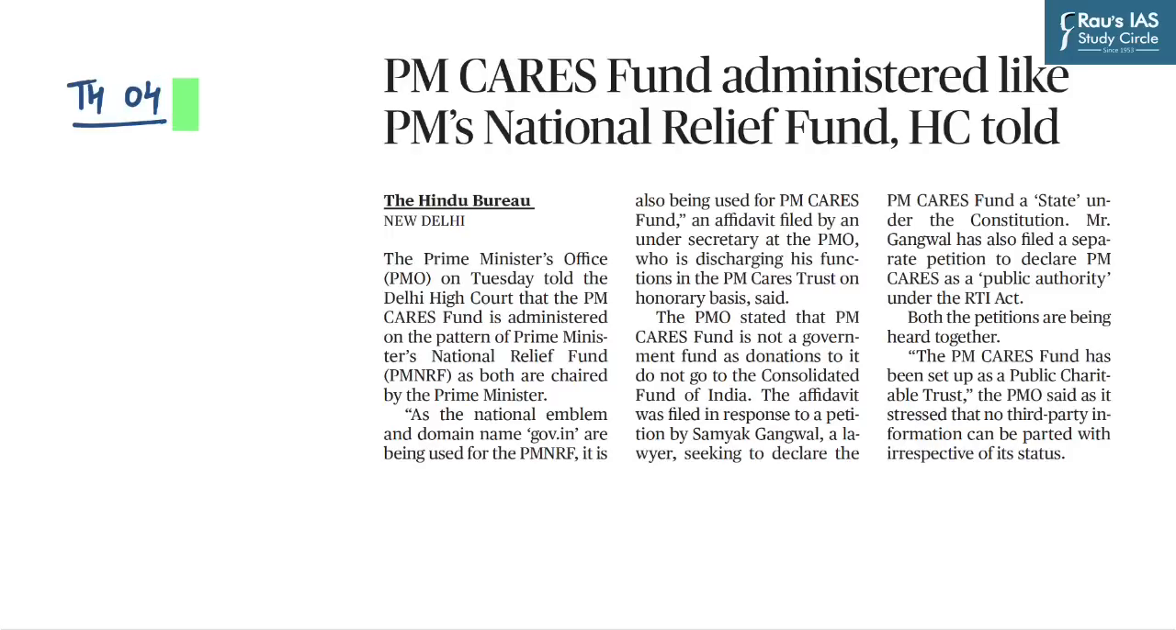Now moving on to the next question, which is based on this particular news, which has appeared on page number 4 in The Hindu. It talks about the PM Cares Fund, which the government started during the COVID pandemic to provide relief to the people of the country.